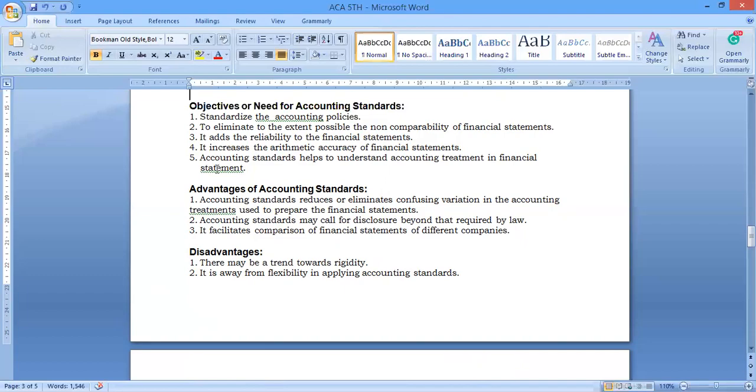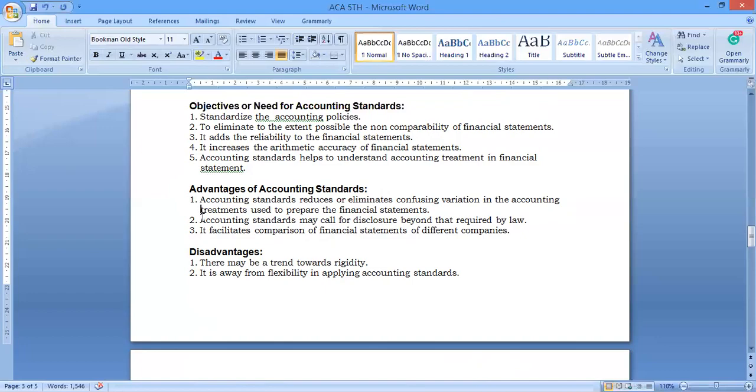And another one is the advantages of accounting standards. We have three points here. One, the accounting standard reduces or eliminates the confusing variation in the accounting treatment used to prepare the financial statement. So a lot of confusion and conflicts are there. Those conflicts and confusion are eliminated through the accounting standard itself.